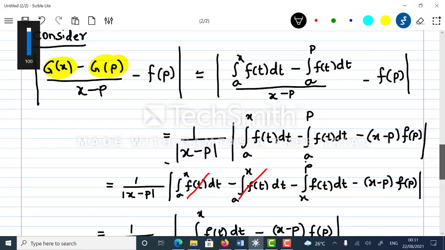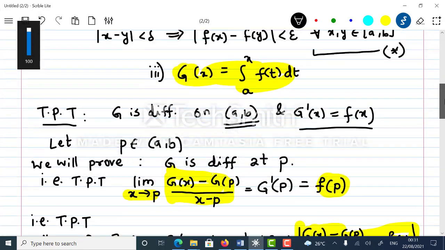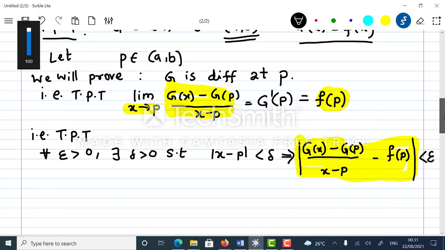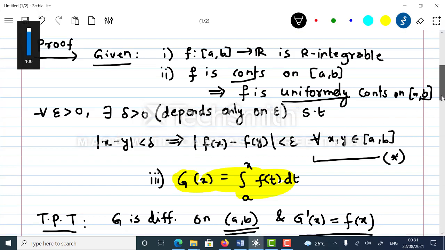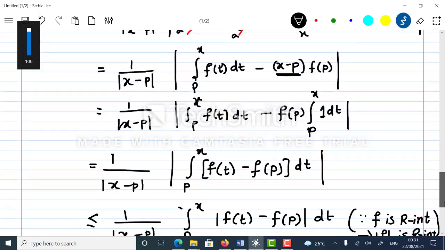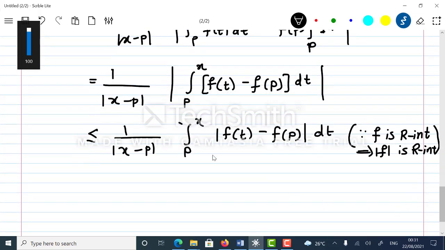Now let's go to the star. Star says that if you take any 2 points x and y, if the distance is less than delta, this implies modulus of f of x minus f of y is less than epsilon. That's very clear. So now here t and p are points from the closed interval a comma b.